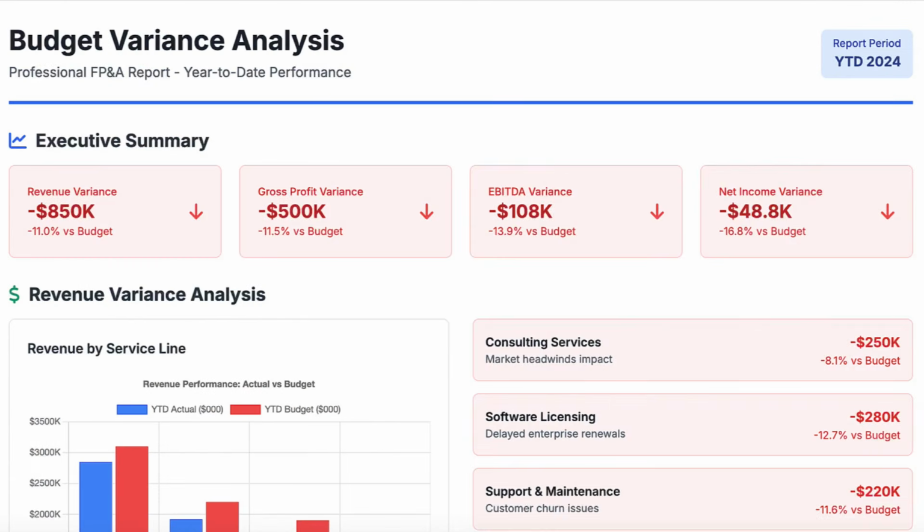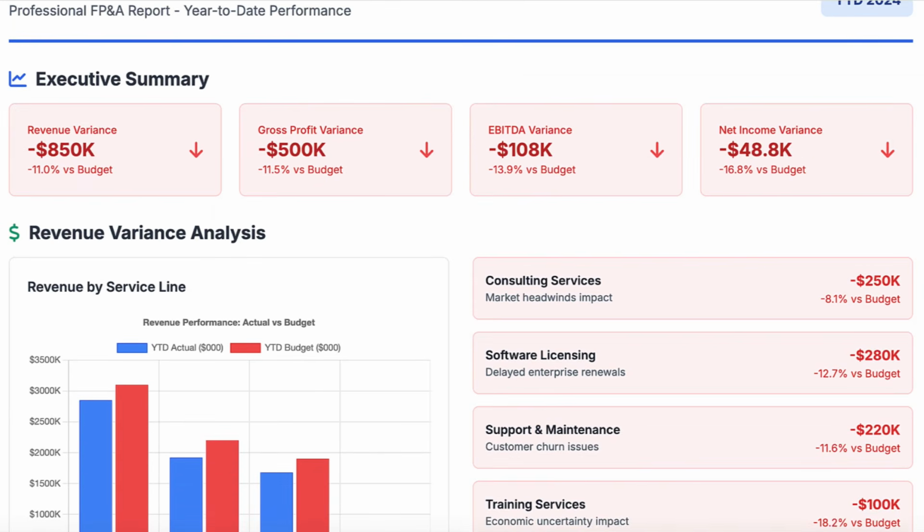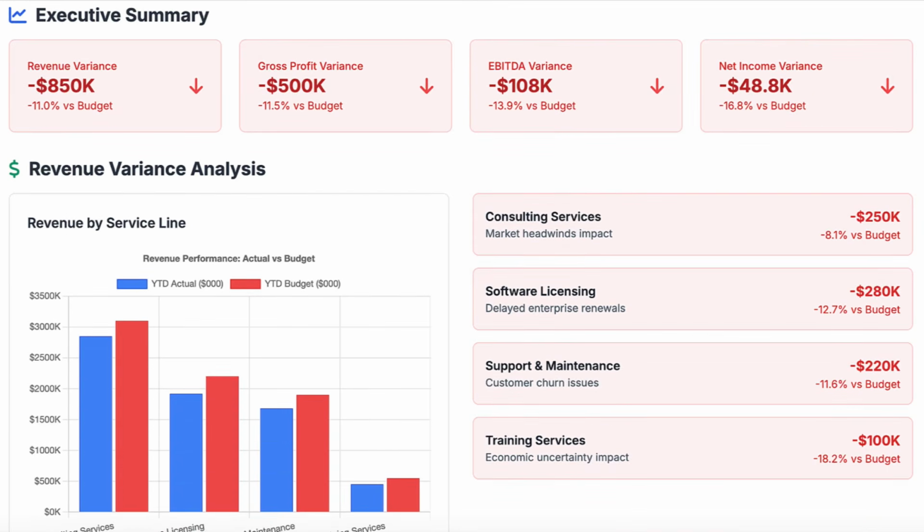Of course, in our prompt, we also need to explain and list all the factors that could have potentially influenced the variances, whether related to the assumptions used during budgeting or to events that occurred and affected the actual figures. Here is the result. The first thing we have is a brief snapshot of how our KPIs compare to the budget. Look at this detailed breakdown.